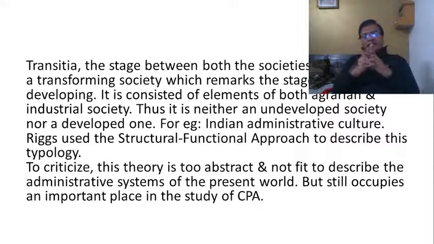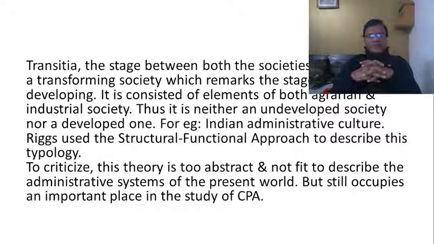Then, according to Riggs, between agraria and industria, there is another society called transitia. As the name itself indicates, this transitia is what we call a transitional society, a society which is in the process of transformation from agraria to industria. If we equate agraria to underdeveloped societies, underdeveloped countries, and industria to developed countries, transitia is what we call developing countries.